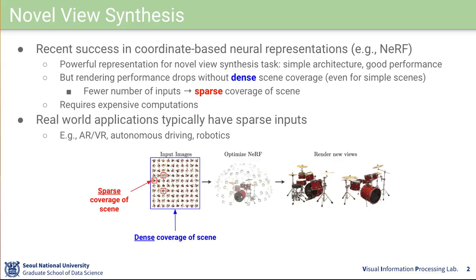NeRF models have emerged as powerful representations for novel view synthesis, demonstrating state-of-the-art performance. However, these models often have limitations with the requirement of dense coverage of input views and expensive computations. Particularly, a lack of dense and large-scale coverage of the scene can cause practical issues in various applications, such as robotics, AR, VR, and autonomous driving, where input is often very sparse with only 1 to few views available per object or scene of interest.